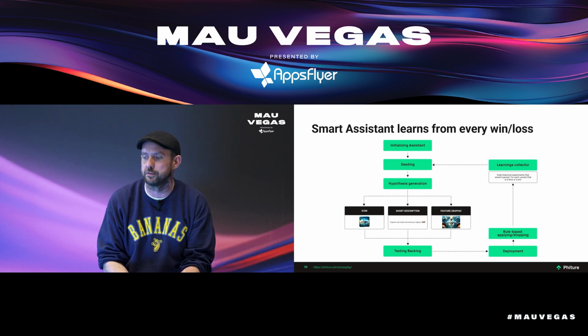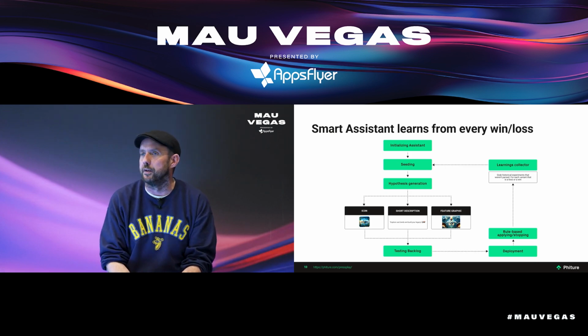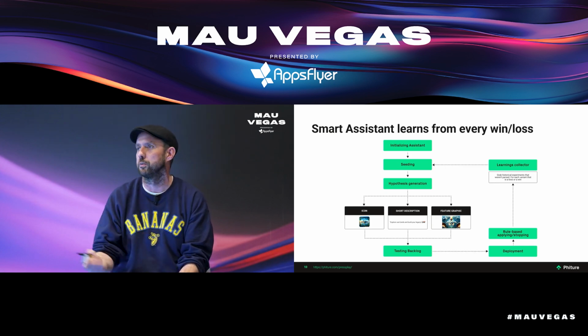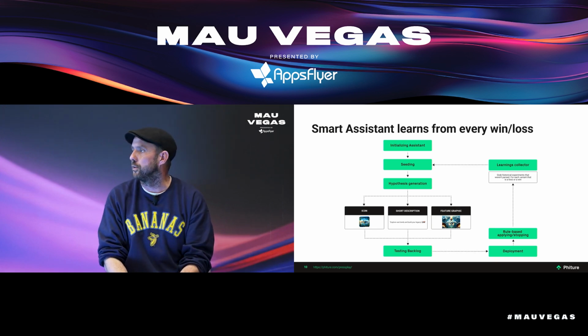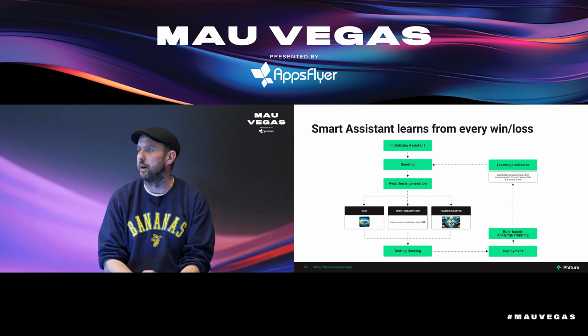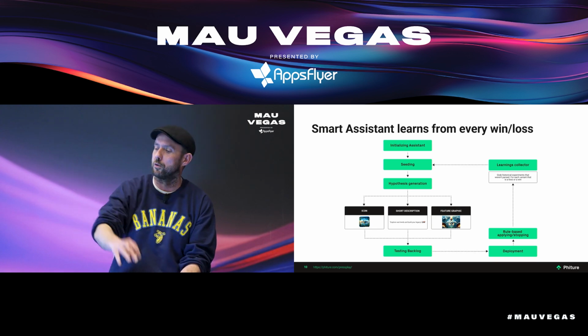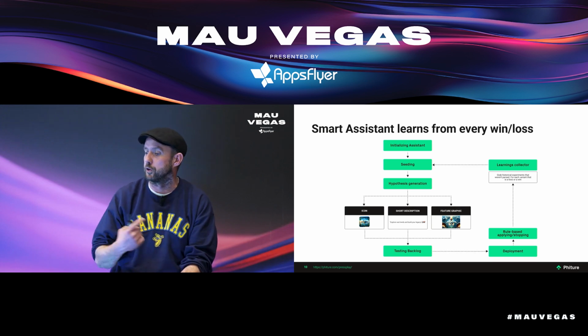And the way that works is, basically, the first time we start working with an app or a game, we initialize an assistant. We feed it with the positive user reviews, we feed it with competitor messaging, but we also feed it with things like target audience, branding guidelines of the app or the game, tone of voice, or maybe learnings that we're getting from user acquisition campaigns. So we put all of that information into the assistant so that it can really hit the ground running in that first batch of hypothesis generation, right?